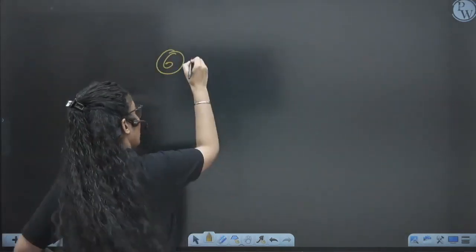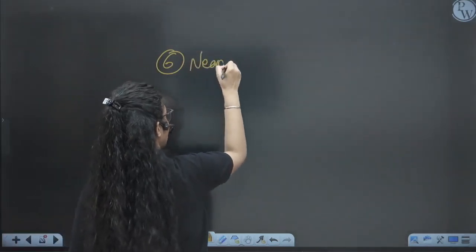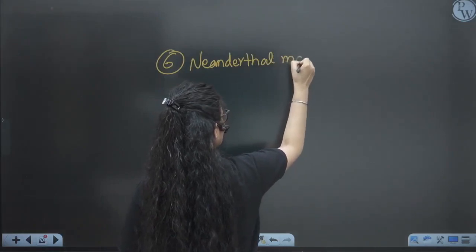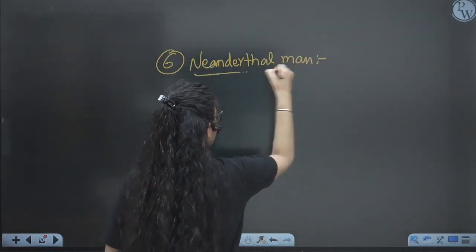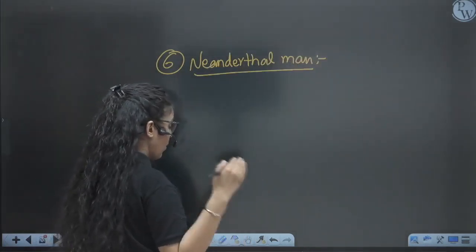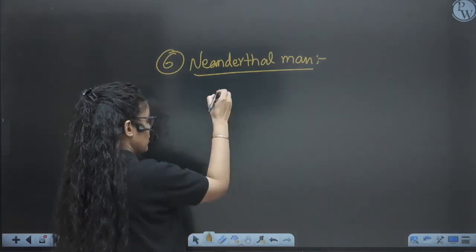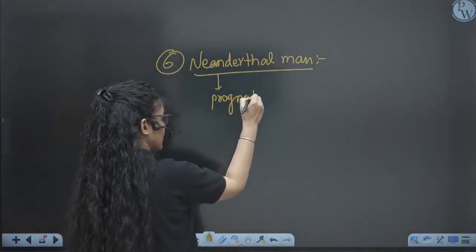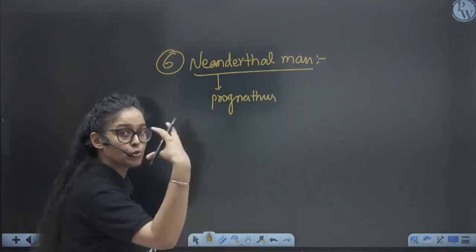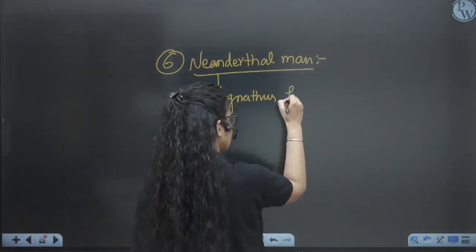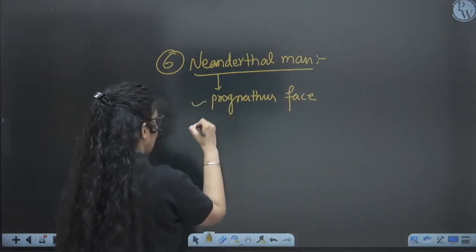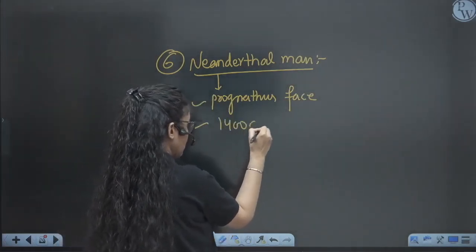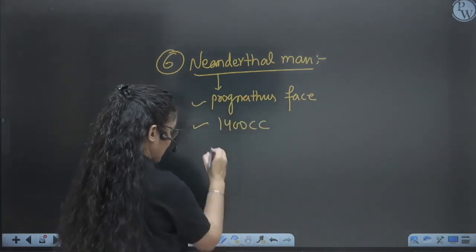Now the sixth, the modern man. The first modern man is the Neanderthal man. They have a prognathous face. Prognathous means their face is protruded out, like a monkey face, right? And they have a cranial capacity of approximately 1400.